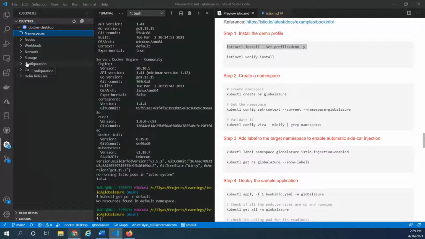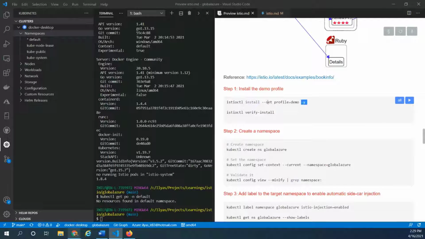Here we are looking at the namespaces. These are the plain, inbuilt internal containers that run Kubernetes, and there's nothing inside default, right? So I just wanted to show you before I install the Istio components.